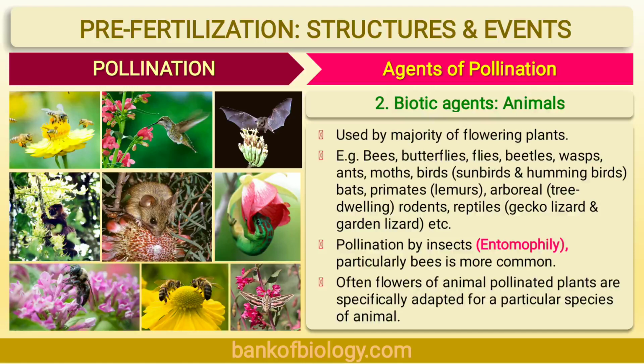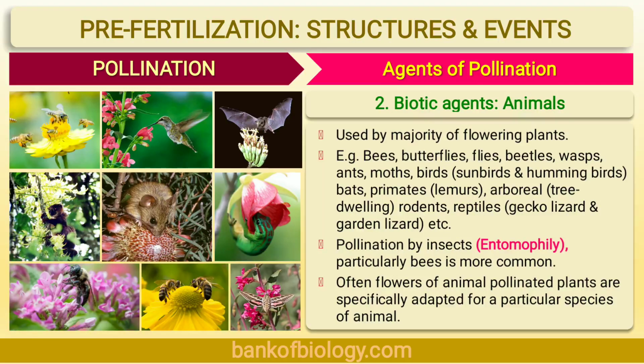These also sustain our ecosystem and produce natural resources by helping plants to reproduce. Butterflies, flies, beetles, wasps, ants, moths, birds, that is sunbirds and hummingbirds, then bats, primates like lemurs, arboreal, that is tree-dwelling rodents, reptiles, that is lizards, etc. They include the biotic agents.